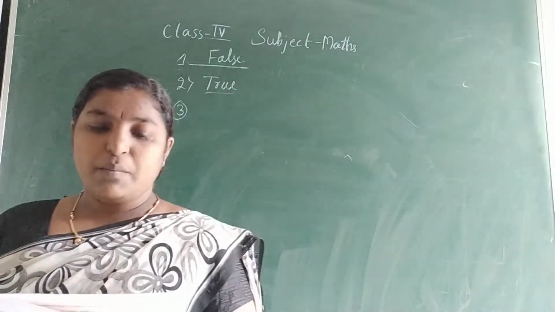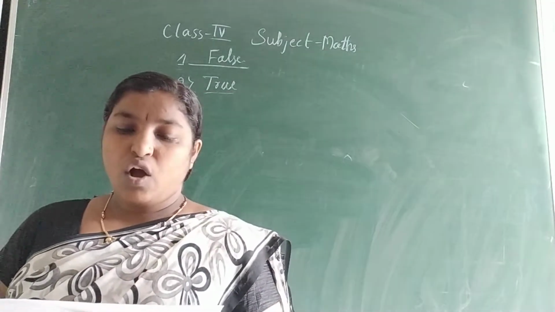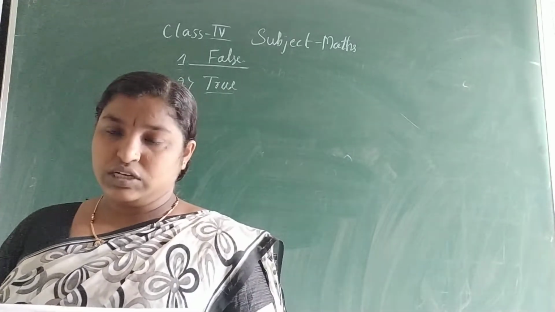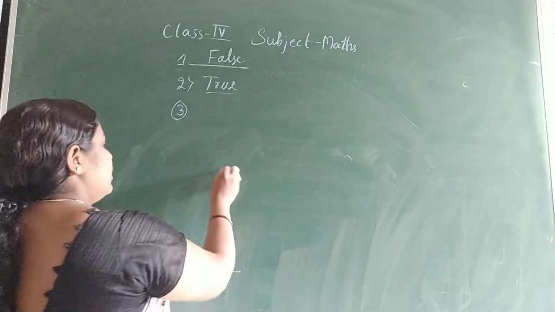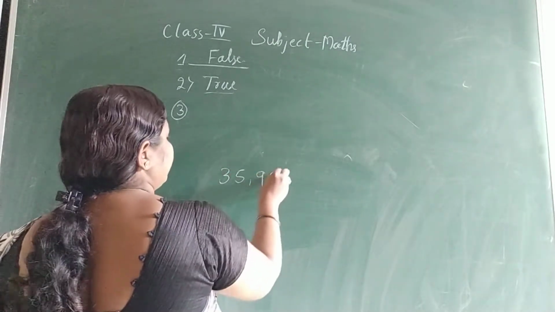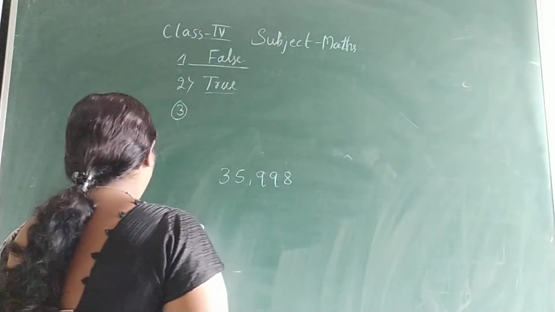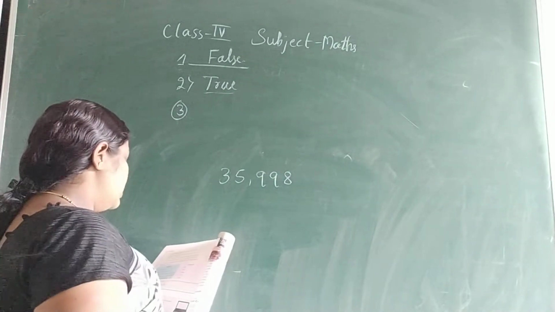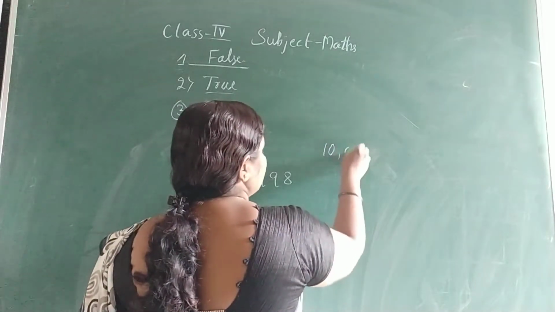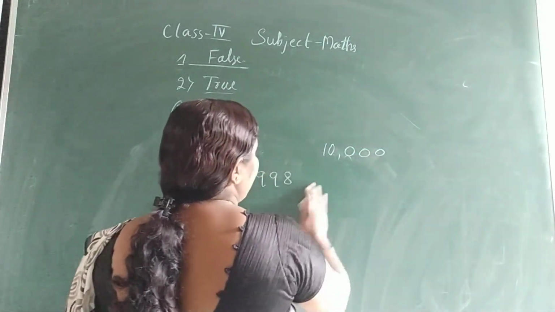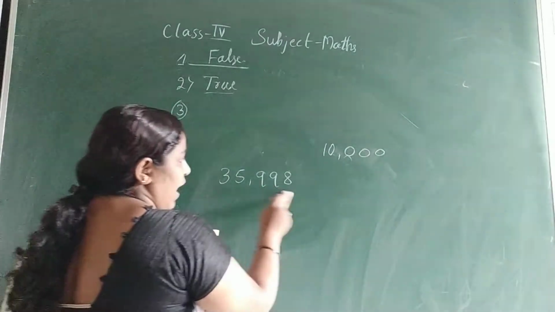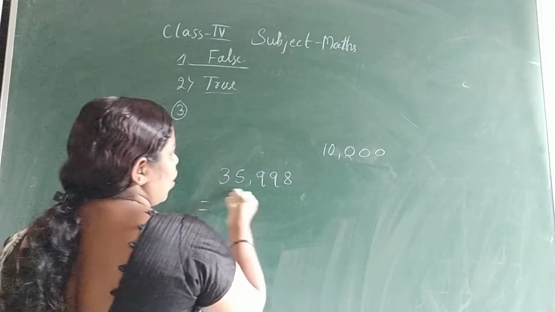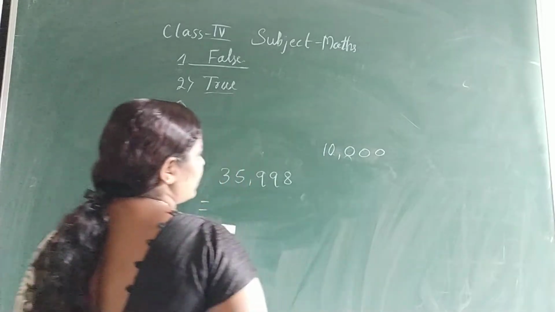A 5-digit number cannot be rounded off to the nearest 10,000. So this one, you round off to the nearest. They are telling we cannot round off a 5-digit number to 10,000. We can do this. So round off this to the nearest 10,000.